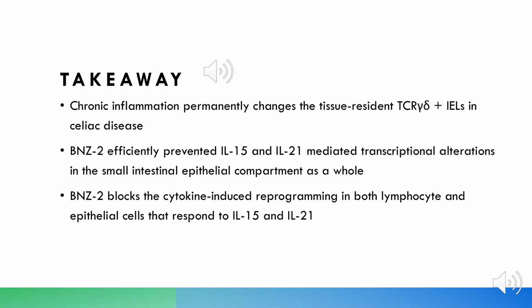These two experiments highlighted the molecular changes celiac disease-induced chronic inflammation can make to intestinal immune cells, and a gamma chain receptor antagonist that can prevent the previously mentioned reprogramming of those cells.